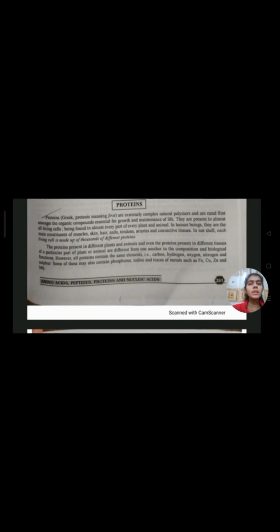Proteins. Greek protein means first, are extremely complex natural polymers and are rated first amongst the organic compounds essential for growth and maintenance of life. They are present in almost all living cells, being found in almost every part of every plant and animal. In human beings, they are the main constituent of muscle, skin, hair, nails, tendons, arteries, and connective tissues. In a nutshell, each living cell is made up of thousands of different proteins.